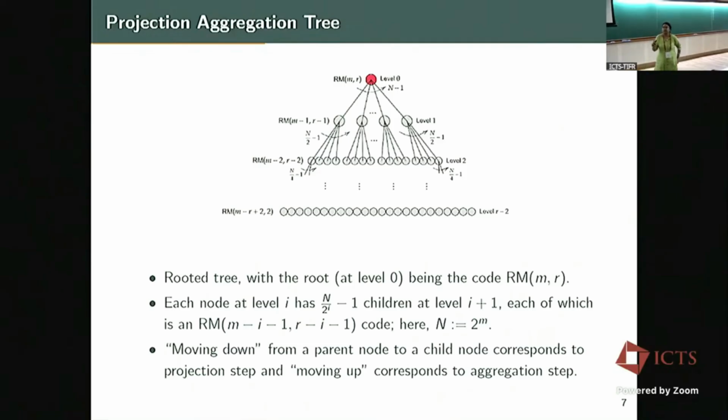So in the recursive projection aggregation, suppose this were just second order, right? There'll be only one stage. And once we hit the first order, we know an ML decoder. The ML decoder for the first order has n log n complexity. It's a fast Hadamard transform decoder. So that we know how to do. Okay. So assume this is second order. What is done is that we go to first order. Every time we decode using the FHT decoder here and aggregate and get an estimate for the second order, right? And this you keep.